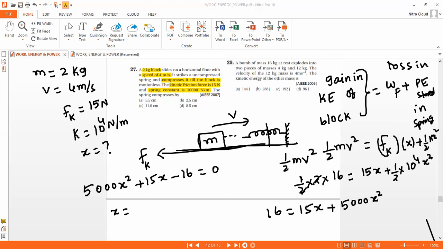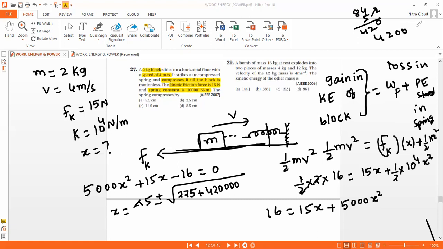That is, x equals minus 15 plus or minus the square root of b square, 225, minus 4ac, 4 into 5000 into 16 which gives 42,000, plus 225, so 42,225, divided by 2 into 5000, that is 10 power 4.